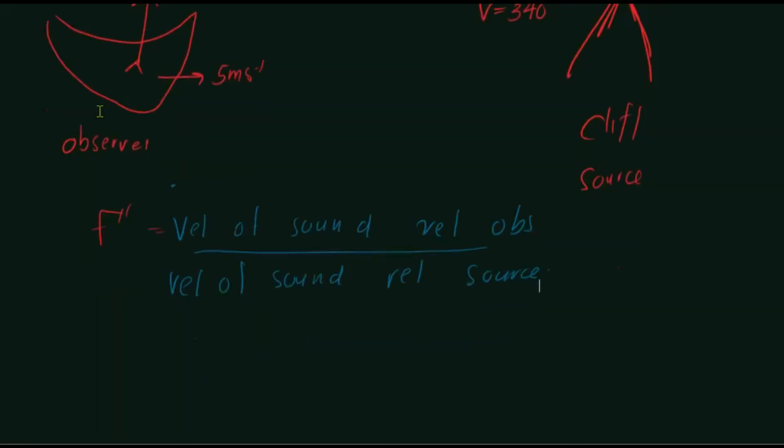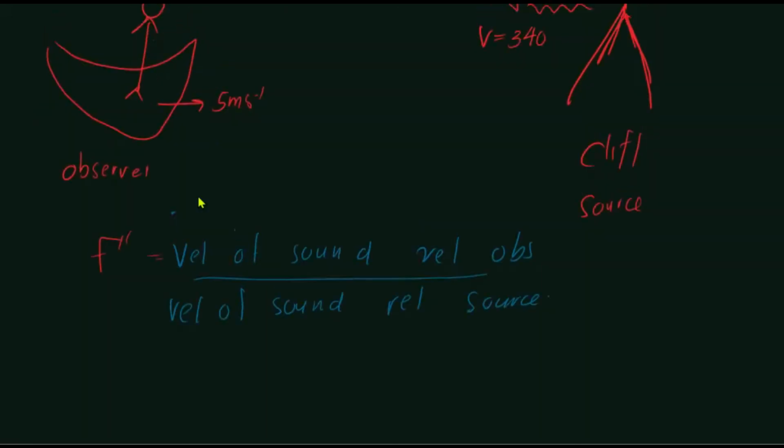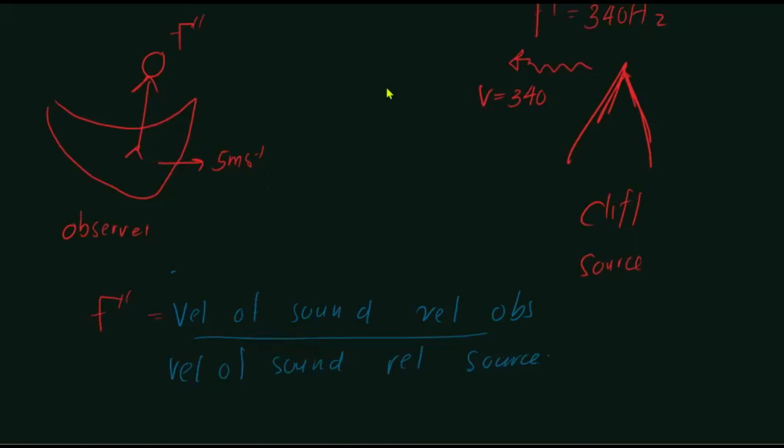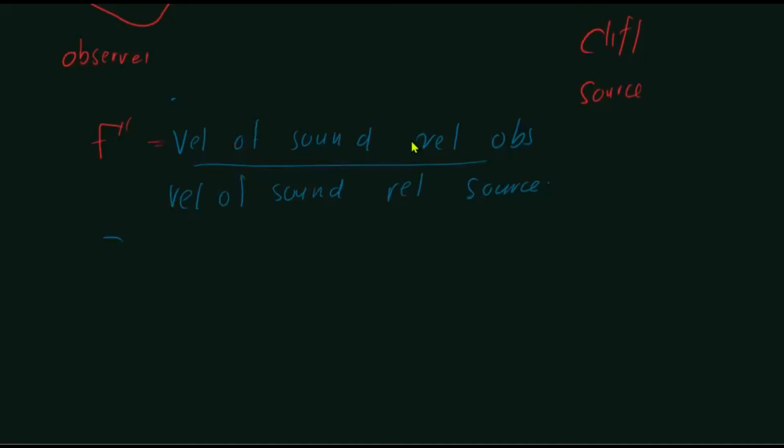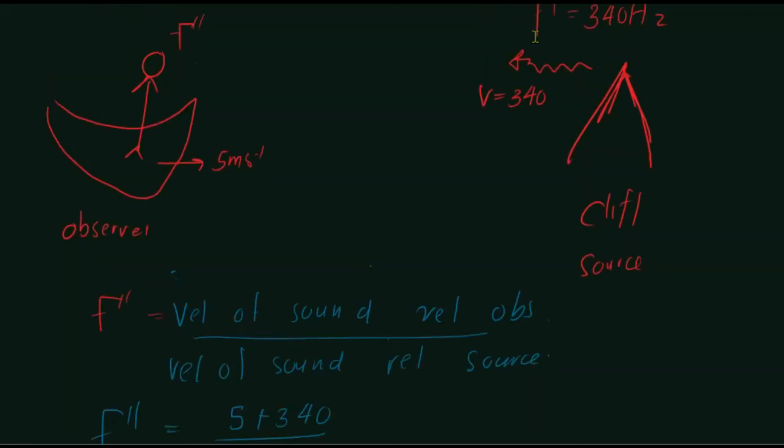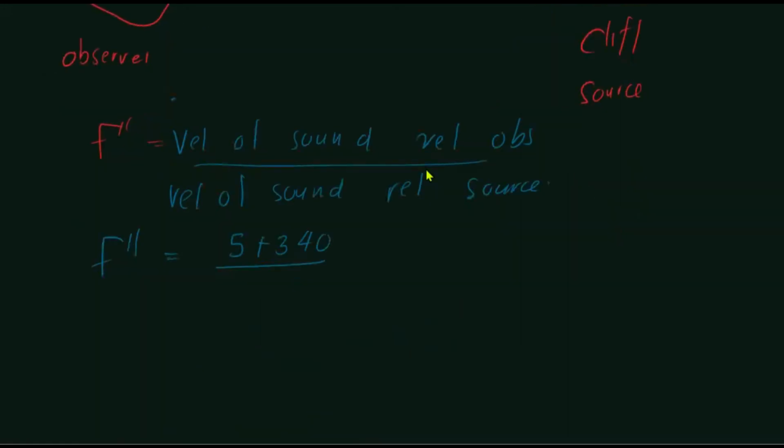So the observer in this case is moving forward, sound is moving towards him. So both the parties are moving towards each other. So the relative velocity is taken how? By the addition between them. 5 plus 340, divided by the velocity of sound relative to source. So velocity of sound is moving forward. Source is still. Source is not moving.